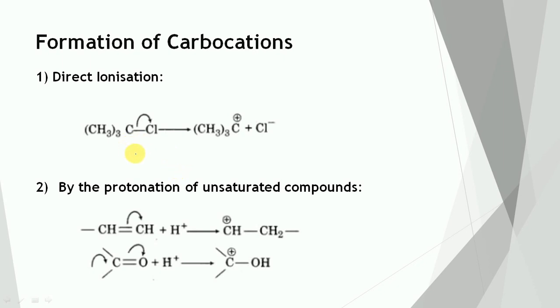So let us see the case of tertiary butyl chloride. In this case, this bond can break heterolytically and the shared pair of electrons is carried by the more electronegative chloride ion. So chloride will acquire a negative charge and the positive charge will appear on carbon. So there is a formation of carbocation.